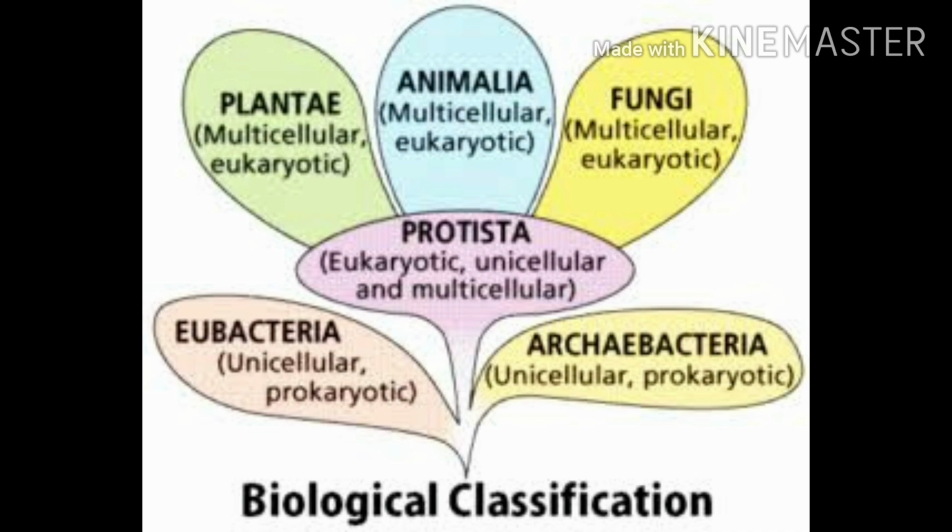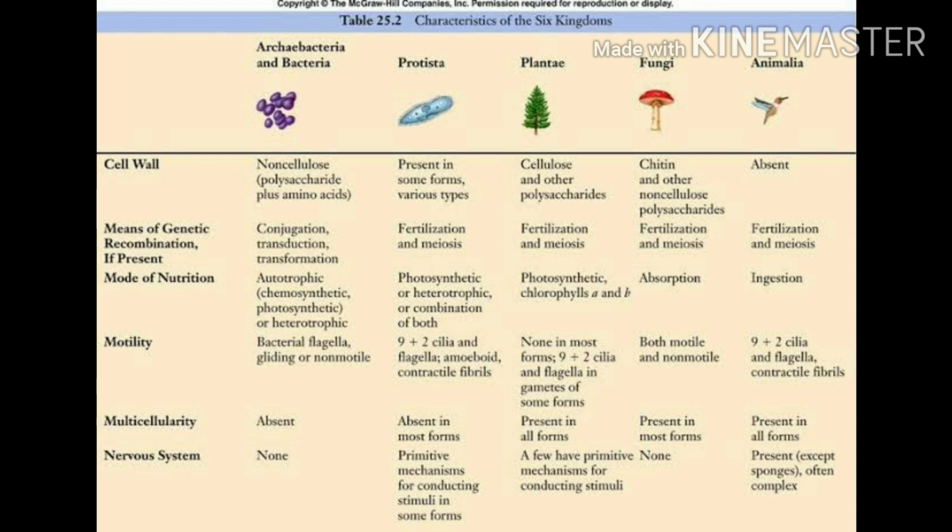Now look at the table to study properly how he classified it. If you have a book, this table is also given in your book. First is the archaebacteria and the eubacteria, or you can say kingdom Monera, then your Protista, then your Plantae, fungi and the Animalia. This is a table that is also mentioned in your NCERT book. Go through that NCERT book. In this table more things are mentioned, but no need to study this in too much detail. You just have to go through and learn a few of the types. You can pause the video and study these kingdoms.